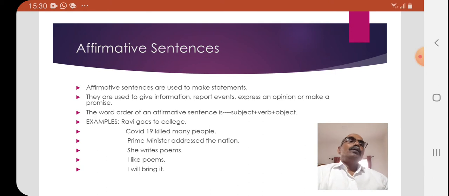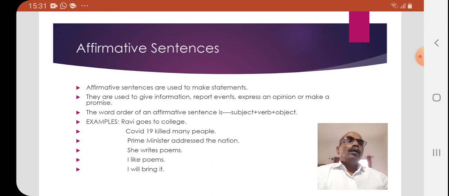So we know that the es form of the verb is used when the subject is third person singular in present tense. Ravi goes to college. Here we are talking about an activity that is done by Ravi. So Ravi is the subject of this sentence and goes is the verb.